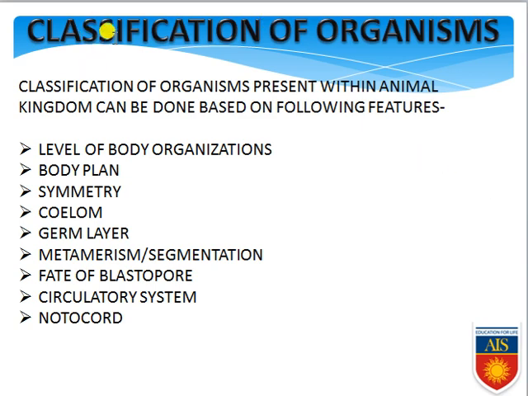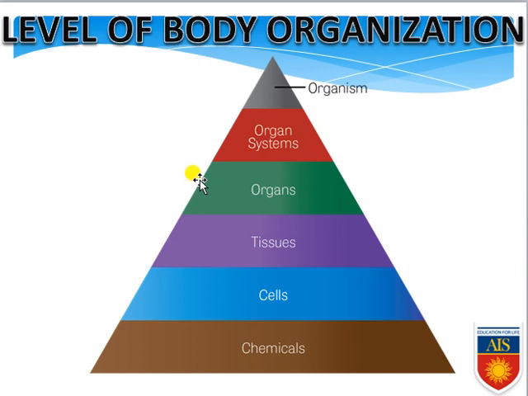One by one we will discuss how we are classifying organisms based on each feature. First, you can see there is a feature that is the level of body organization. That means the various levels of body organization we can see in various organisms. If you see the Porifera, or sponge-like organisms, only the cellular level of body organization can be seen here, which is commonly found in Porifera, that is only the cellular aggregate.